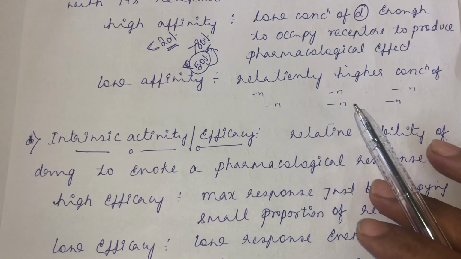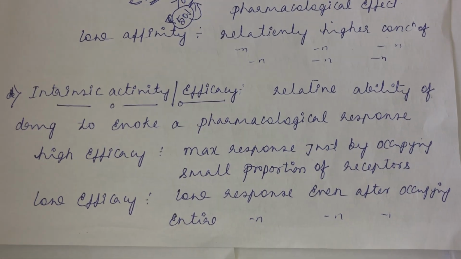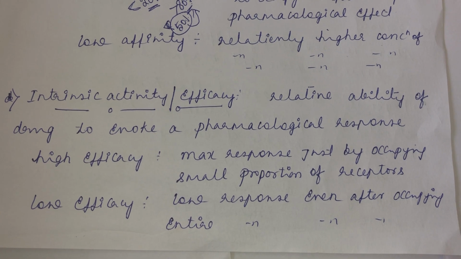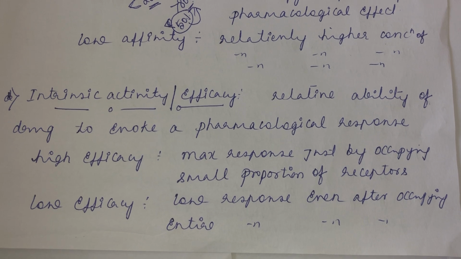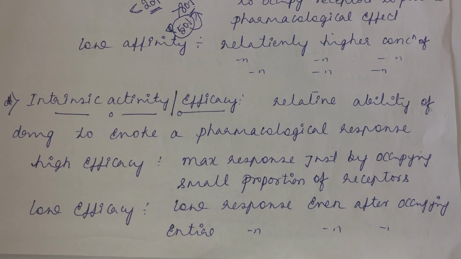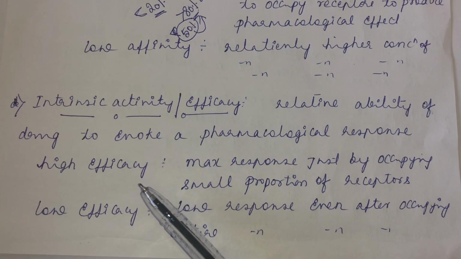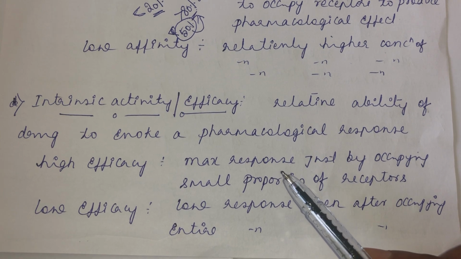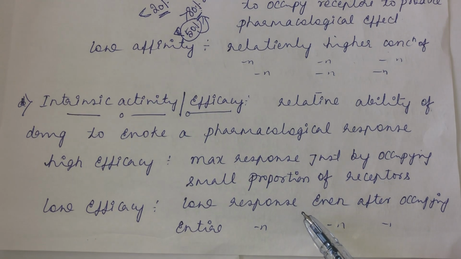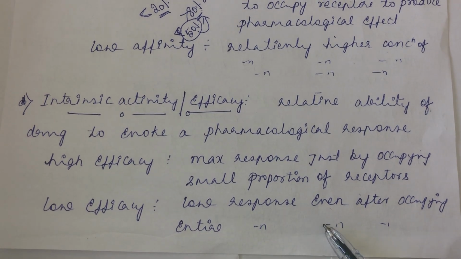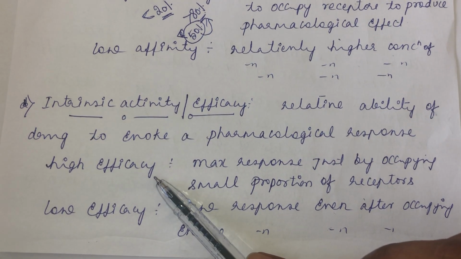Then intrinsic activity, also called efficacy. What do you mean by intrinsic activity or efficacy? It is the relative ability of the drug to evoke a pharmacological response. Again, it is an intrinsic ability of the drug to produce a pharmacological response. That we call intrinsic activity or efficacy. A drug with higher efficacy produces maximum response just by occupying a small portion of the receptor, and a drug with low efficacy gives a low response even after occupying the entire proportion of the receptor.